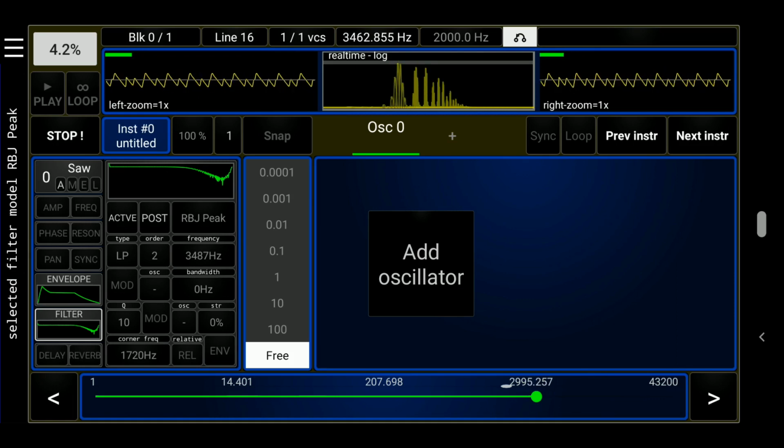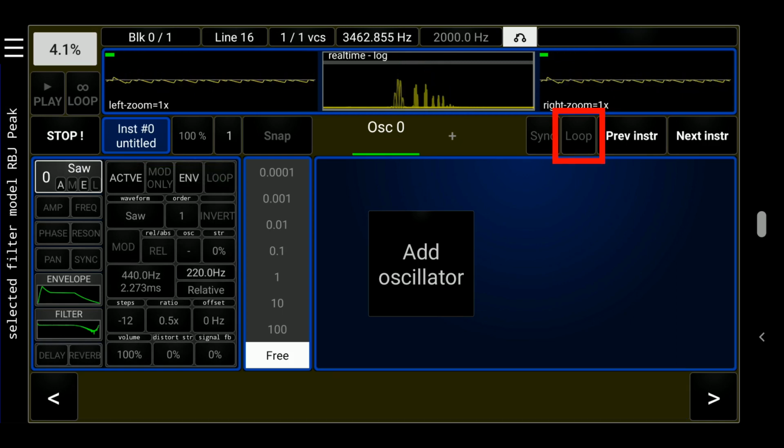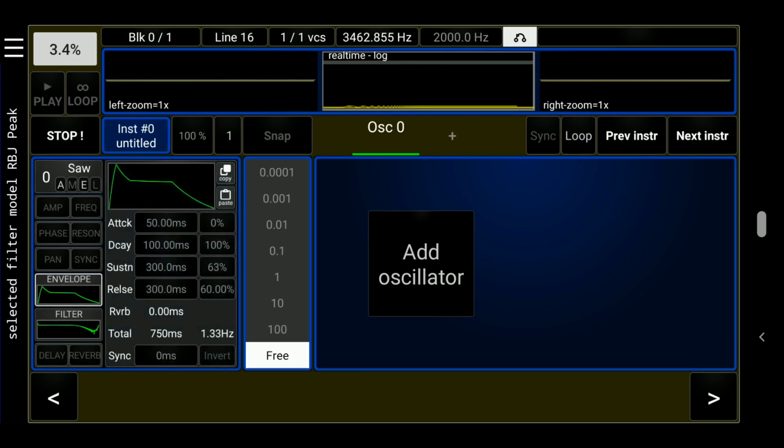Next, let's set the envelope. First, we'll turn on the envelope from the first panel of the general setting by tapping on the mini status summary in the top left and then turning on the envelope. We can loop a note by turning on loop in the instrument control panel below the right oscilloscope. Now we can adjust the envelope settings from the envelope panel.